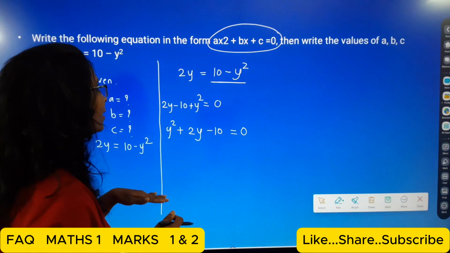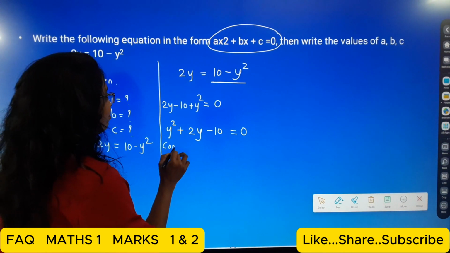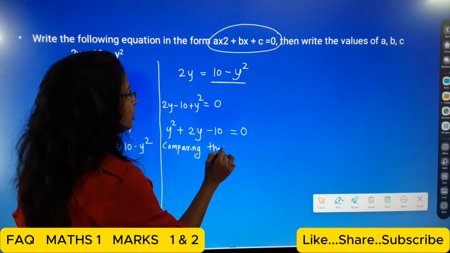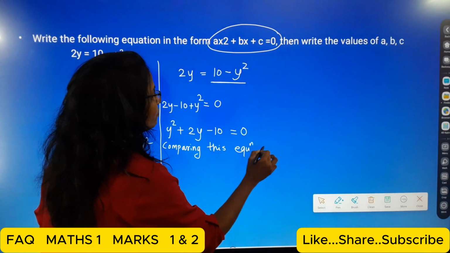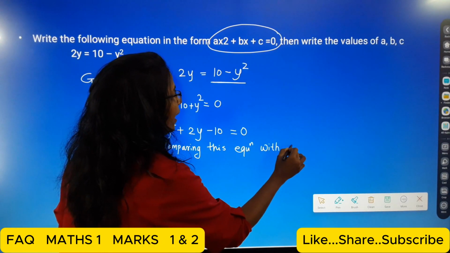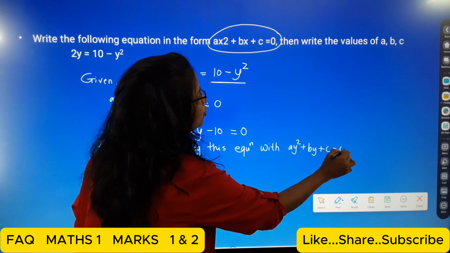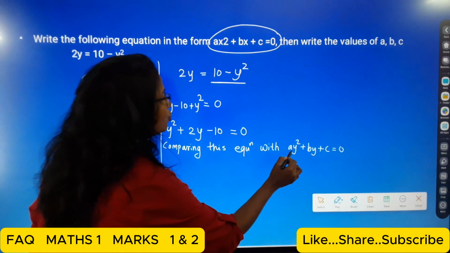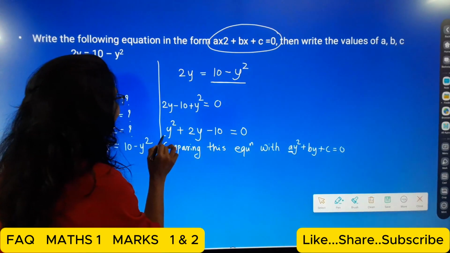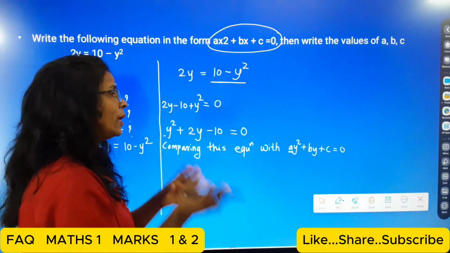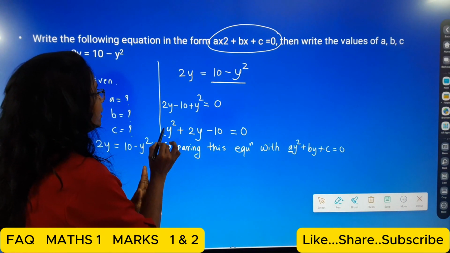Now here compare. We see here comparing this equation with ay square plus by plus c is equal to 0. Then see here, students, at the place of a, here no digit is there, but there is still that digit, that is a 1.